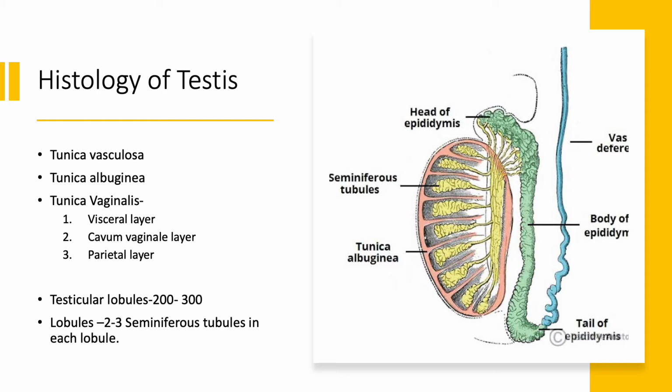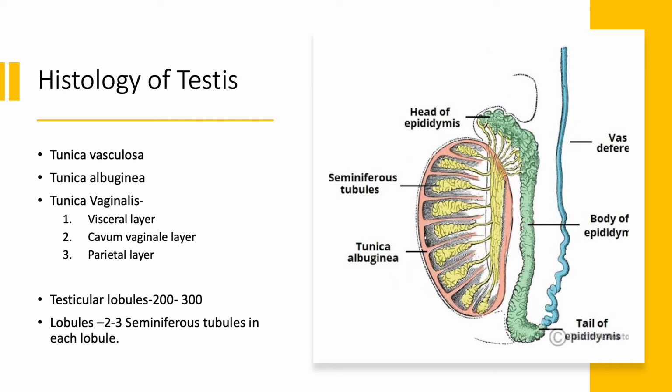Each testis is divided into a number of small compartments called lobules. In every testis, there are 200 to 300 lobules. Lobules are small compartments or chambers. In every chamber, there are 2 to 3 seminiferous tubules.